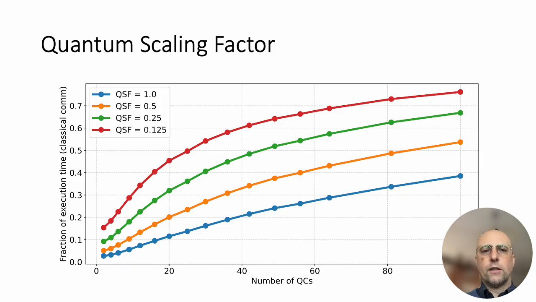The graph shows the fraction of execution time devoted to classical communication for varying numbers of quantum cores and QSF values. As can be observed, as the QSF decreases, which represents faster quantum operation, the fraction of time spent in classical communication increases. That is, as quantum technology evolves and quantum operation becomes faster, the latency gap between the quantum and classical components narrows, eventually making classical communication a dominant performance